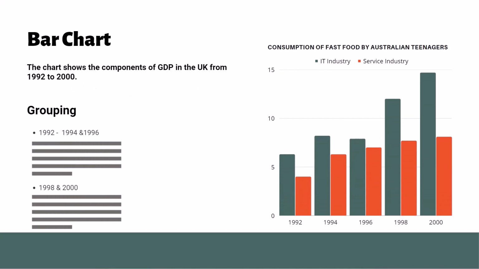Therefore, we can organize our paragraphs accordingly. In the first paragraph, we will describe the beginning status of both industries in 1992. In the same paragraph, we will compare the two components in the next 4 years, meaning 1996 and 1998. Finally, in the third paragraph, we can compare both items in the last 4 years, including 1998 and 2000. By grouping the data in this way, we can present a well-structured and organized report that effectively highlights the main features of the chart.